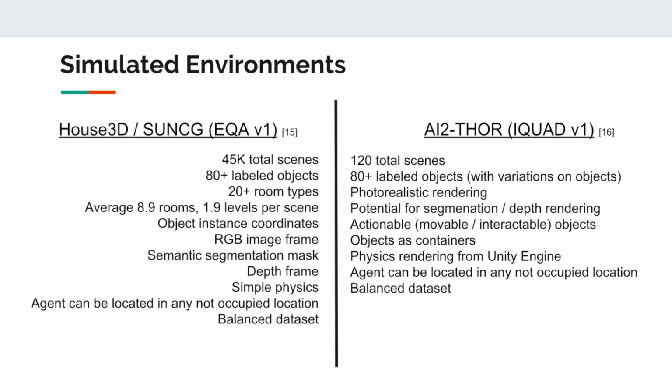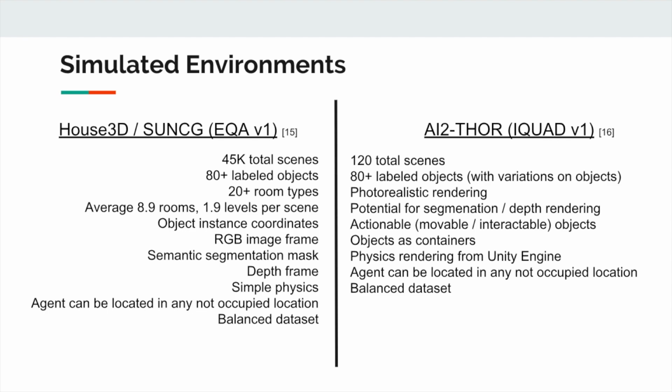In particular, we'll be focusing on the House 3D SunCG EQA v1 dataset and the AI2-THOR IQUAD v1 dataset. For the EQA v1 dataset, there are a large number of scenes, 45,000 in total, quite a few objects, 80 plus labeled objects, and 20 plus room types.